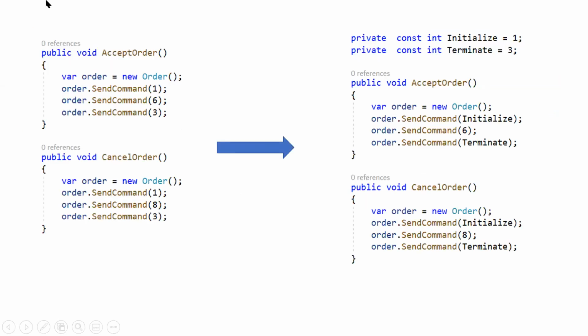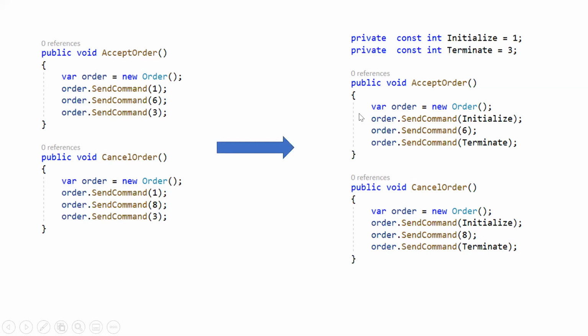So let's see a few examples. Let's consider this example. On the left side, you can see there are two functions performing some of the same operations, like accept order and cancel order. In these two functions, the only difference is the second call, that is send command 8.